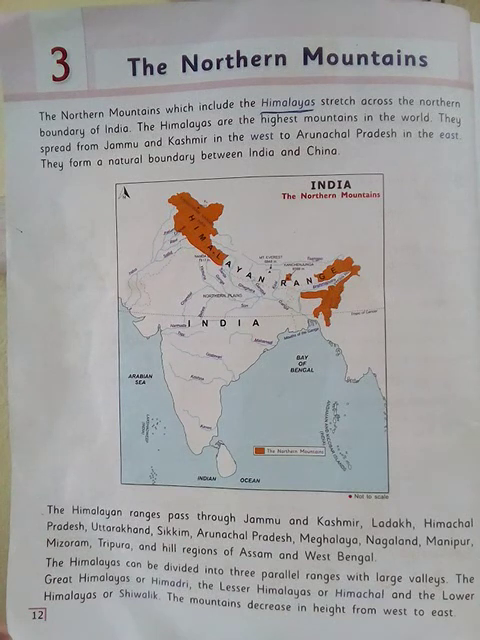Now, these Himalaya ranges pass through these states of our country, and they are Jammu and Kashmir, Ladakh, Himachal Pradesh, Uttarakhand, Sikkim, Arunachal Pradesh, Meghalaya, Nagaland, Manipur, Mizoram, Tripura, and hill regions of Assam and West Bengal.